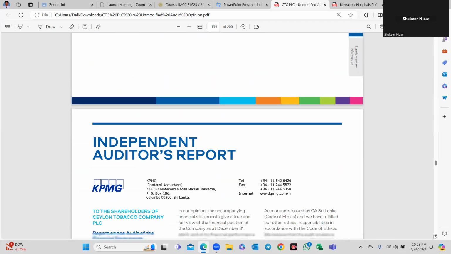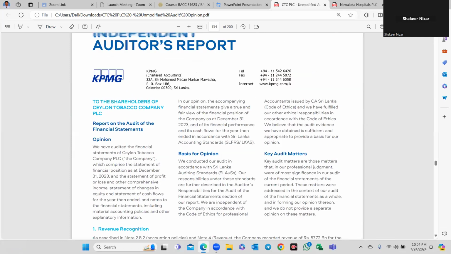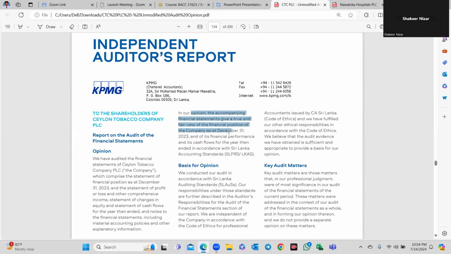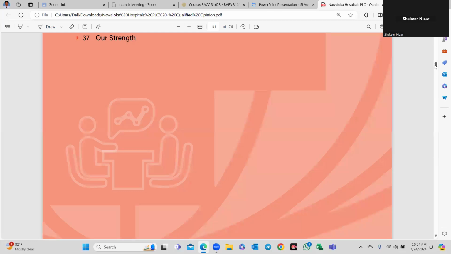You can see in the KPMG opinion, it gives a true and fair view. This is an unmodified opinion, a clear opinion. But previously we saw that Navaloka PLC had a disclaimer, whereas in this annual report, Navaloka PLC has a qualified opinion, an except-for opinion.